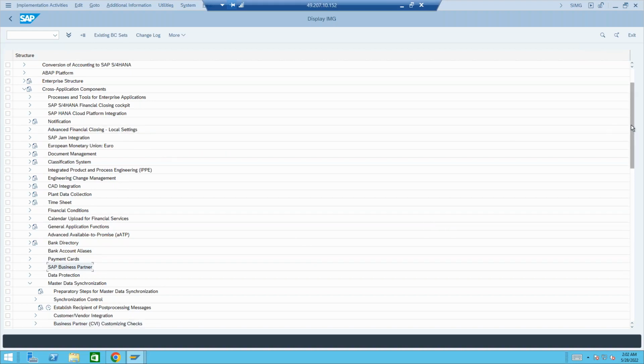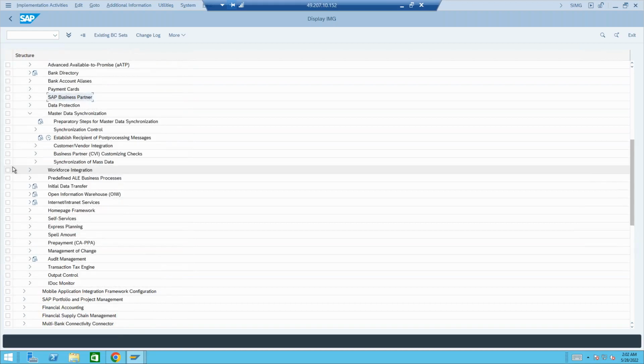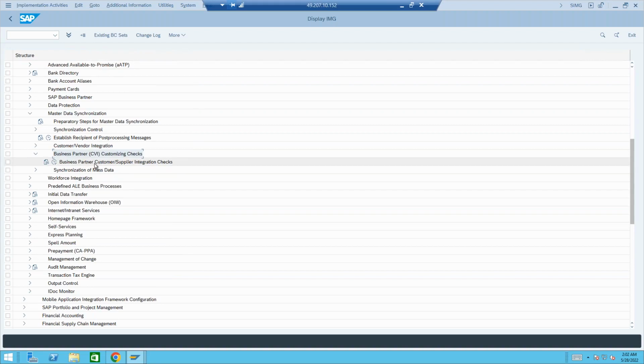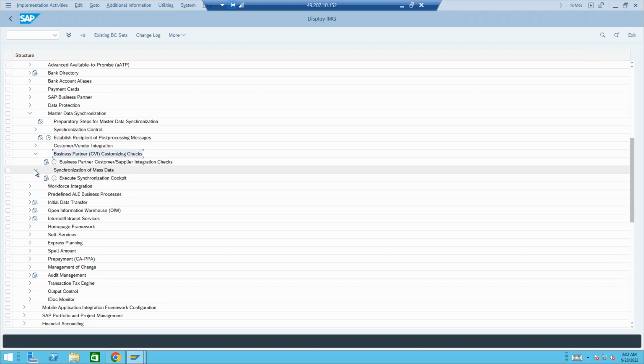So where do we have the CVI? We have the CVI here, business partner CVI customizing checks, a very lengthy menu path. Business partner, customer supplier integration, no. Synchronization of mass data, no.